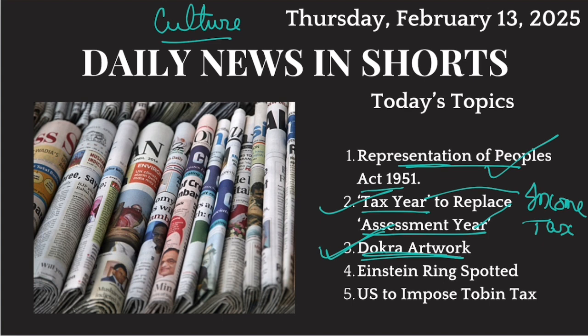Then, the European Space Agency's Euclid Space Telescope spotted an Einstein ring near a galaxy. So what are Einstein rings? How did Einstein propose them? In which theory did Einstein propose Einstein rings? We'll talk about this. And in the end, we'll talk about another news coming from the USA, Donald Trump's administration. Donald Trump has said that he is ready to impose a Tobin tax on capital inflows in the USA. So what is this Tobin tax? We'll talk about this. All right, let's begin today's discussion, starting with topic number 1.